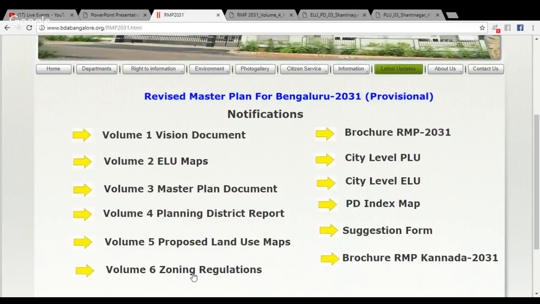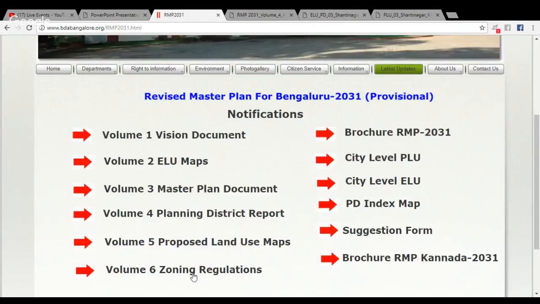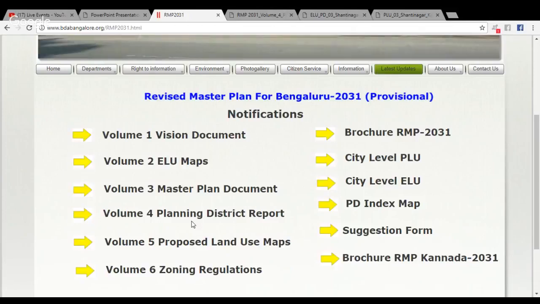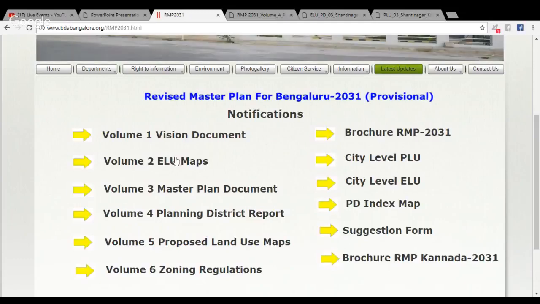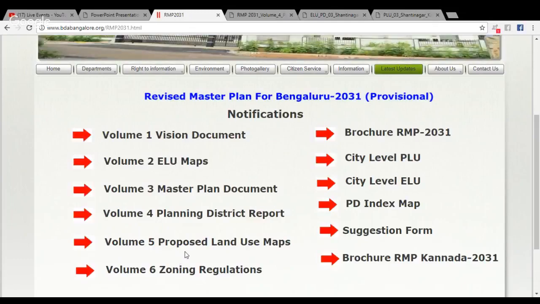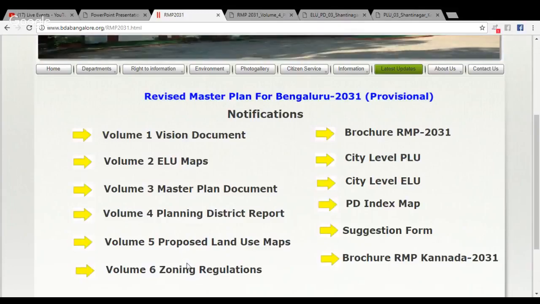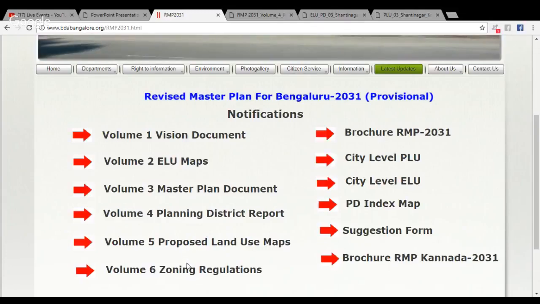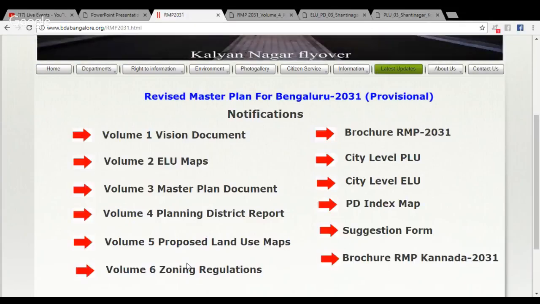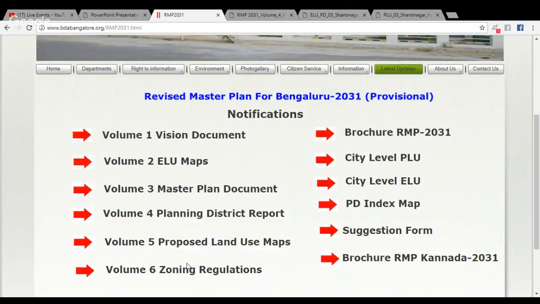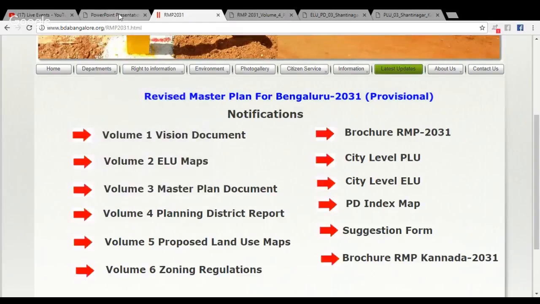Now, I again would like to stress at this stage, the heart of the revised master plan deals with knowing your planning district and what the plans are for it, what is the existing land use and the proposed land use in your particular area, and what are the related zoning regulations. This is the sector that really matters as far as the RMP 2031 is concerned. And this is the area that citizens and resident welfare associations need to focus on.